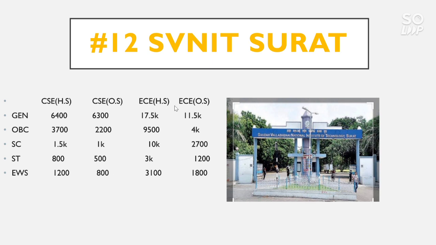For EC home state, the general category cutoff goes to 17.5 thousand, OBC 9,500, SC 10,000, ST 3,000, EWS 3,100. For EC other state, the general category cutoff goes to 11.5 thousand, OBC 4,000, SC 2,700, ST 1,200, and EWS 1,800.